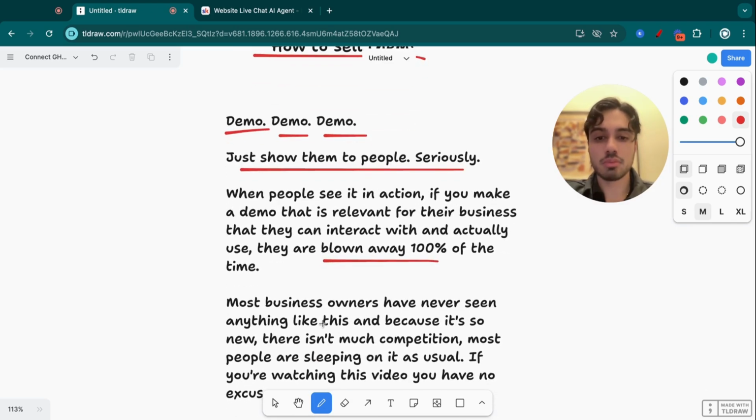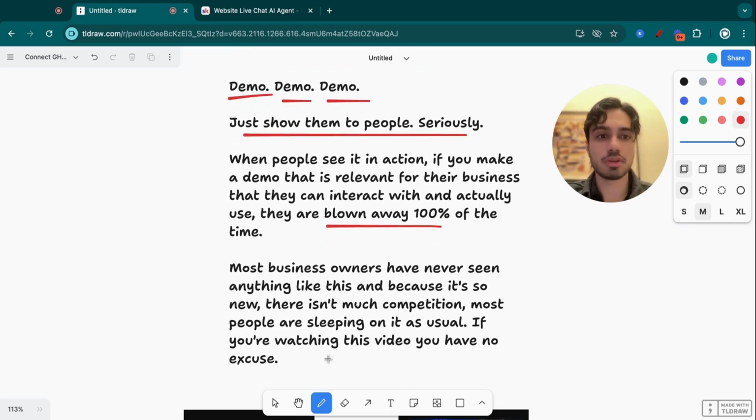And the reason being is that most business owners have never seen anything like this. It's so new, there's not that much competition. You're not fighting with people who are offering them marketing services or SEO or website development, which is so saturated. This technology has just come out. AI agents are new and they're about to explode, but as usual, people are sleeping on it. So if you're watching this video, then you have no excuse, because I've informed you and I've told you what the next gold rush is, and it's up to you whether you want to take action or not. But there is no competition right now.